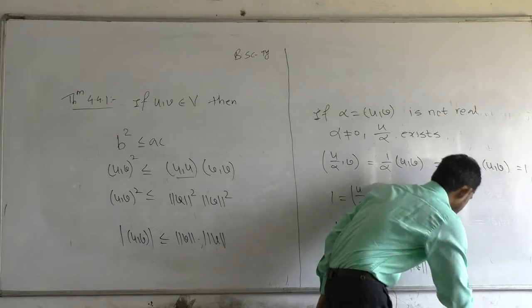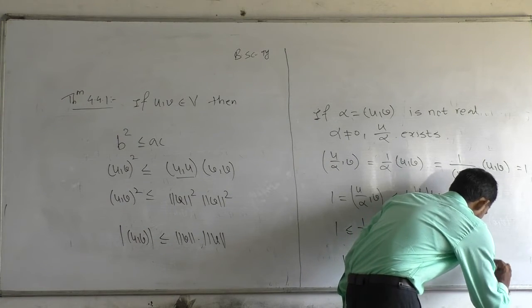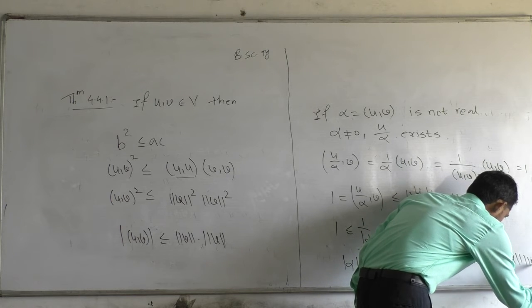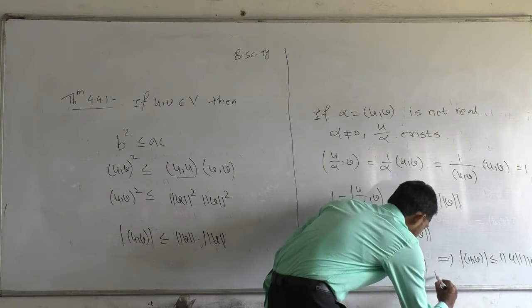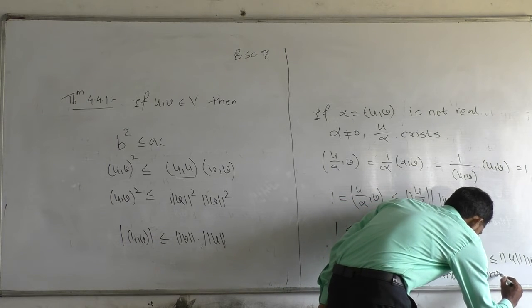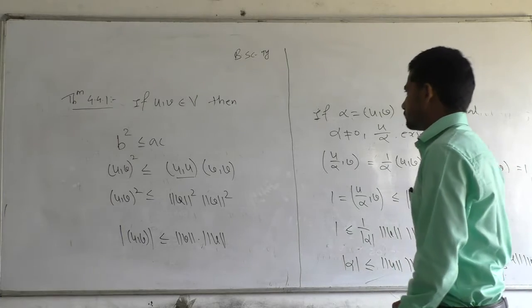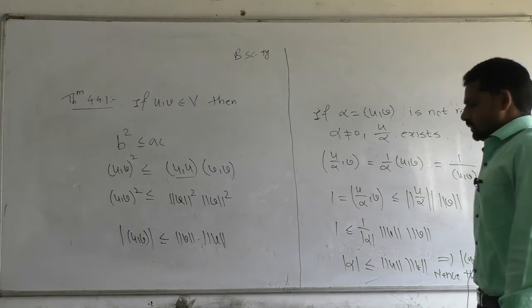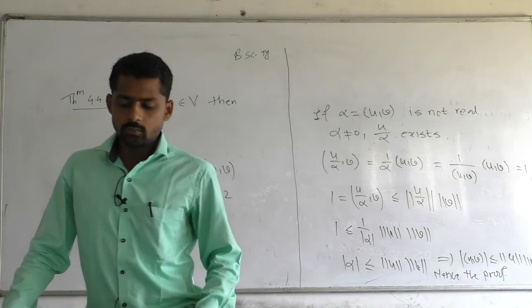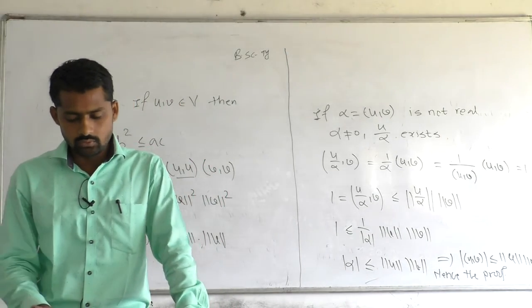Alpha is the inner product of u and v, which is less than or equal to norm of u into norm of v, hence the proof. So this is a very important theorem, which says that mod of the inner product of u and v is less than or equal to norm u into norm v.